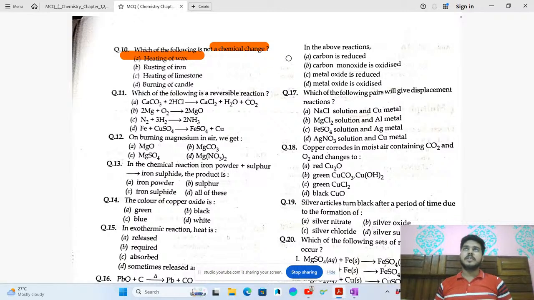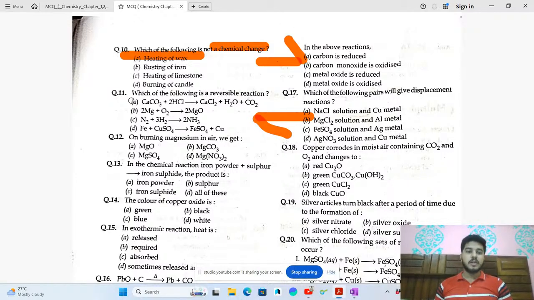A reversible reaction means the reaction goes in both directions, in the forward direction and also in the backward direction. If this happens, then that reaction is called a reversible reaction. So this is not a reversible reaction. This is not a reversible reaction. This is also not a reversible reaction.